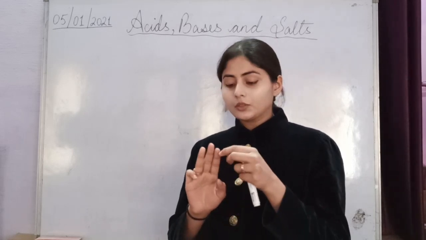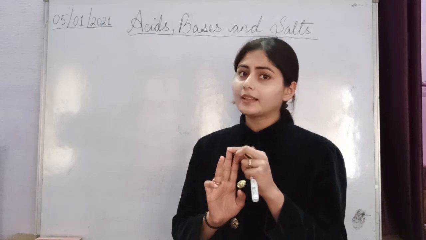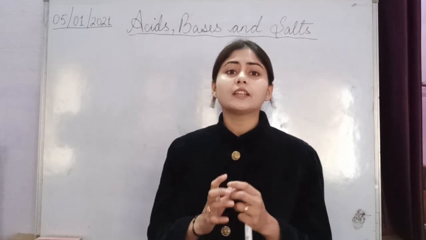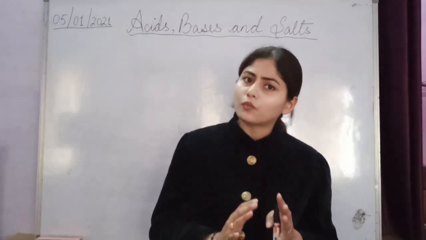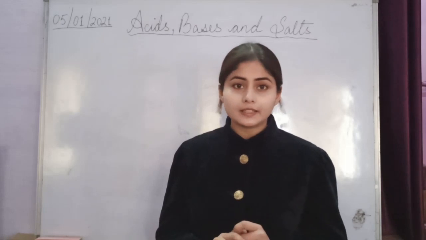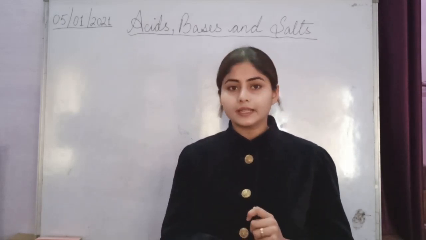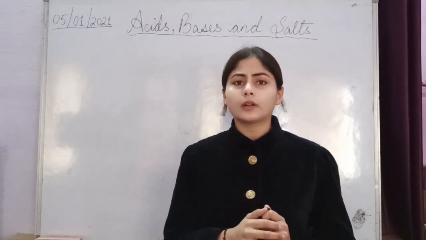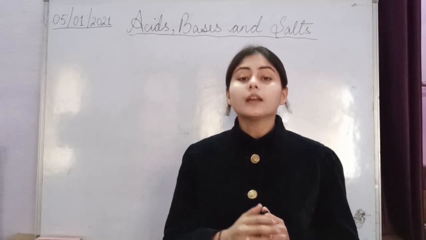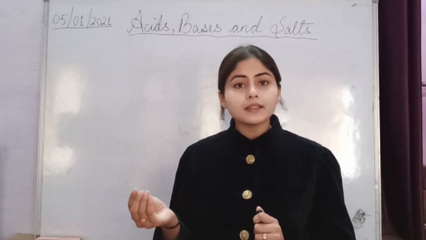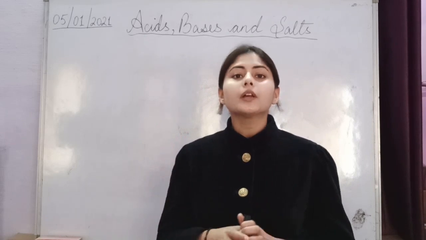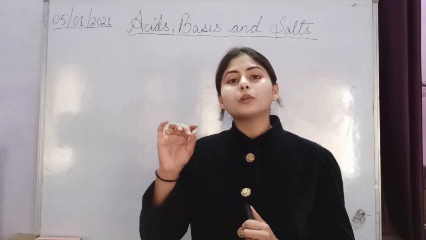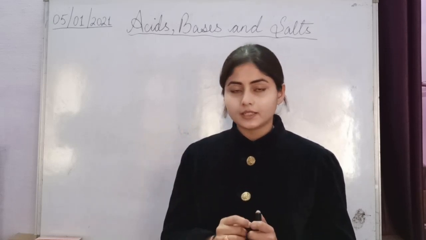These three are the concentrated acids I told you about. A solution which contains more acid and less water is called a concentrated acid, or a pure acid is also called a concentrated acid, in which we are not adding water, or adding a very little amount of water. What are dilute acids? In a dilute acid, we add a large amount of water and less acid.